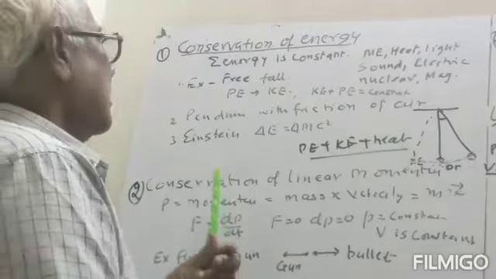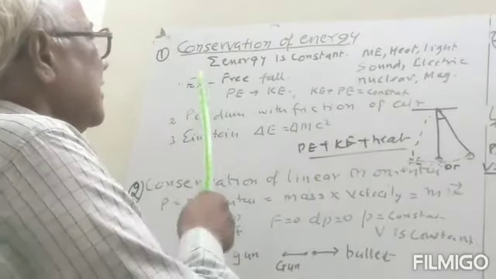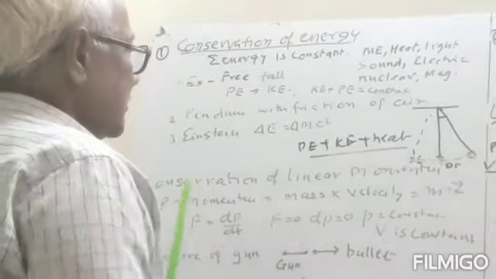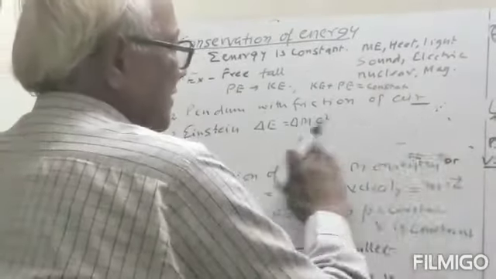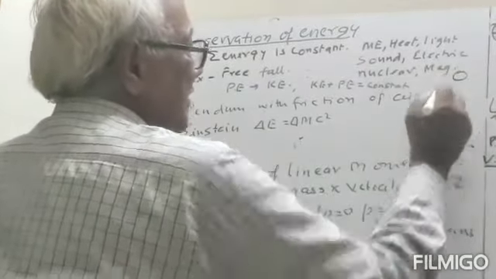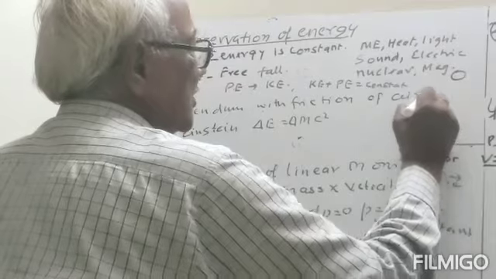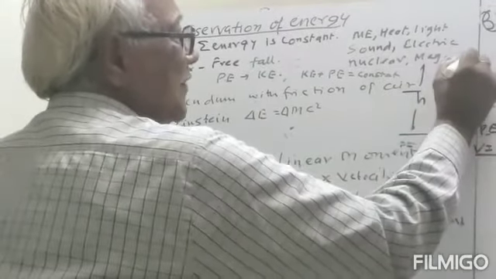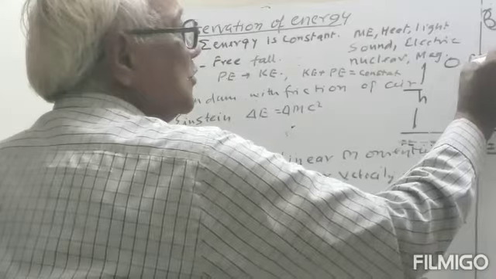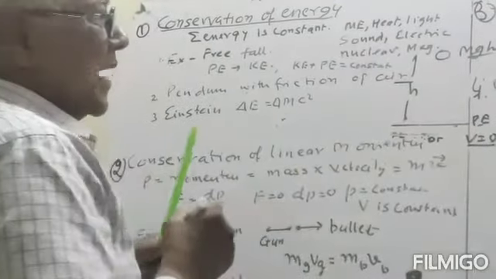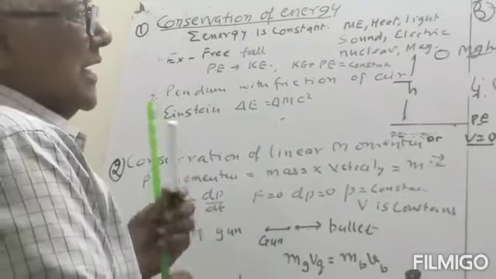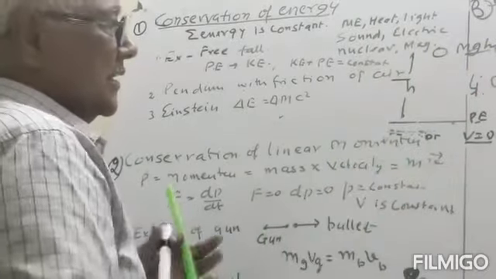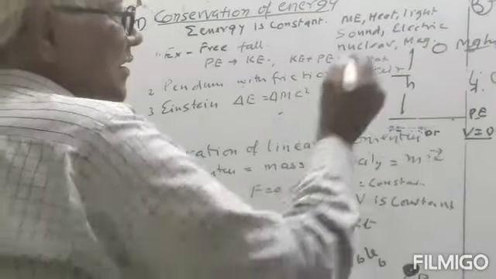The second thing we can take is the free fall of a body. Suppose the body is here and it is at height h. Here the potential energy will be equal to m g h, where m is the mass of the body, g is the acceleration due to gravity, and h is the height from the surface of the earth.